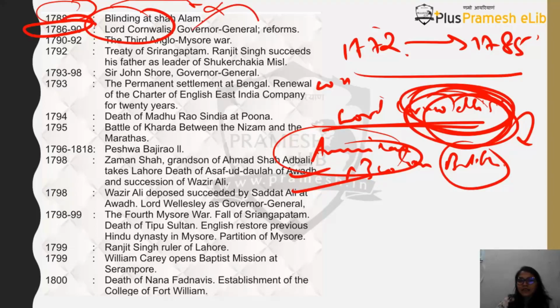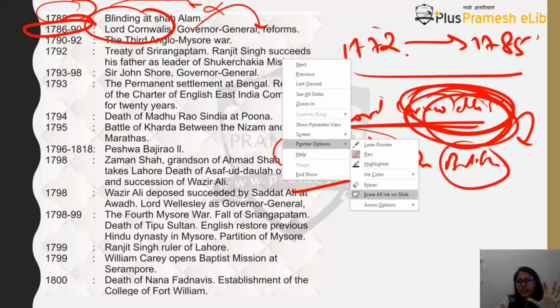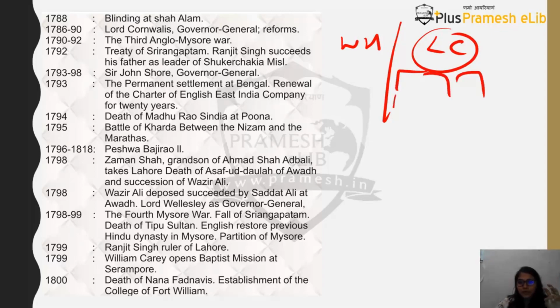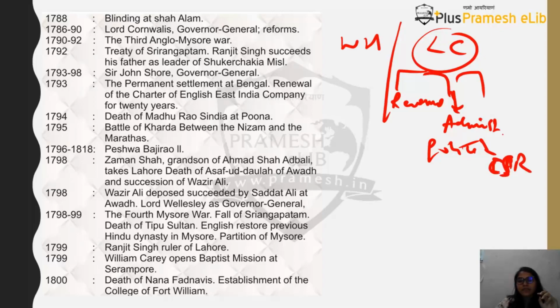Okay, and he is the one who is going to bring many reforms, and there are certain wars also that are happening in his time. So we will just do a little brief so that there is no confusion. We have already studied about Warren Hastings, and now we will take Lord Cornwallis. So Lord Cornwallis introduces three kinds of reforms. First is revenue reforms, then there is administration reforms, specifically police reforms, and also IAS or civil services reforms. Okay, he's also called the father of civil services.